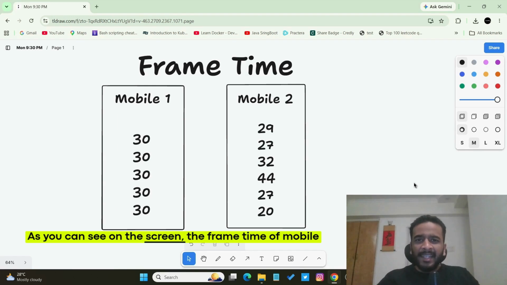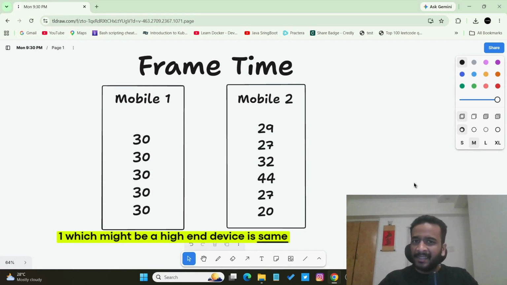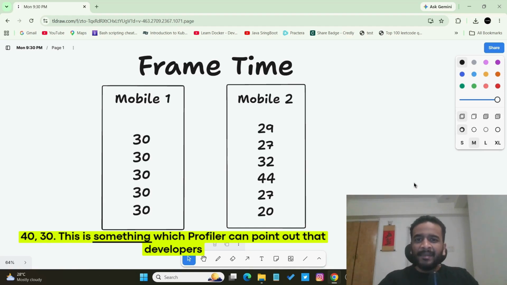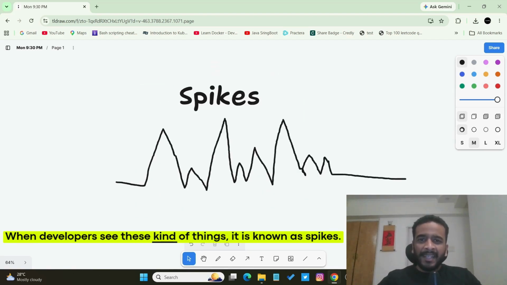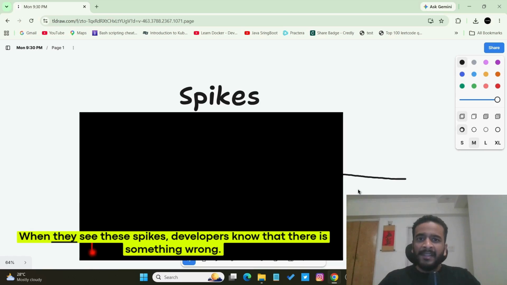As you can see on the screen, the frame time of mobile one, which might be a high-end device, is the same, which is 30, but the frame time of mobile 2 is 27, 40, 30. This is something which Profiler can point out. The developers can then rectify their mistakes if there are any. When developers see these kinds of things, it is known as spikes. When they see these spikes, developers know that there is something wrong.